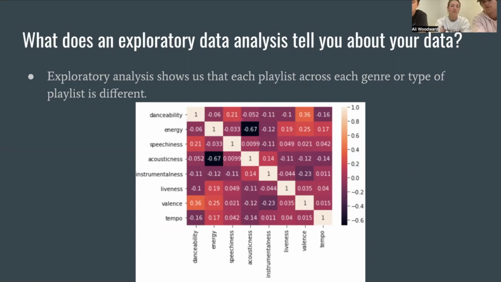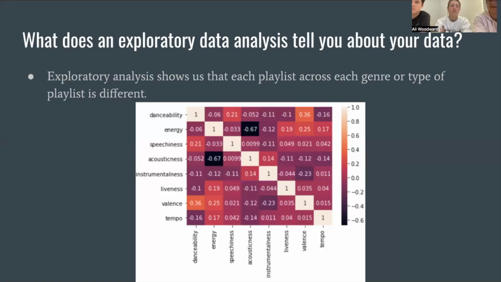There is some sort of correlation: acousticness and energy are heavily negatively correlated, and valence and danceability are heavily positively correlated. So there are some patterns you can get from it, but it's not the easiest thing to look at just from exploratory data analysis.